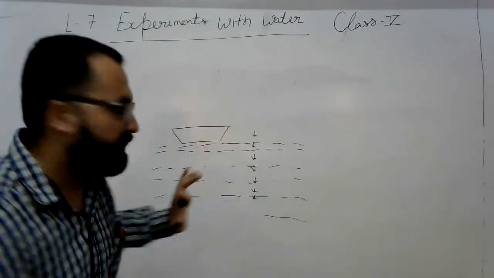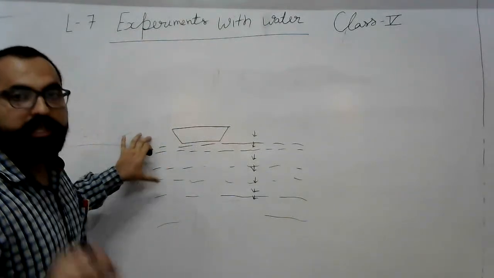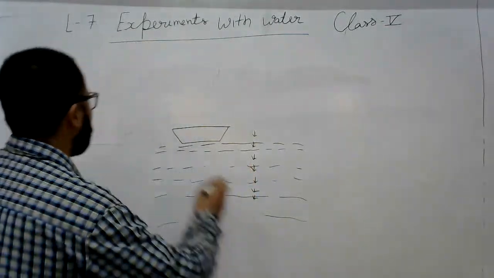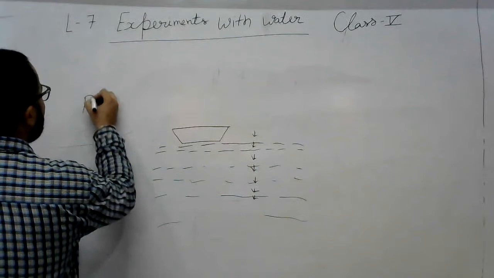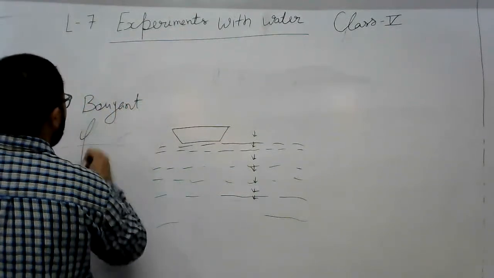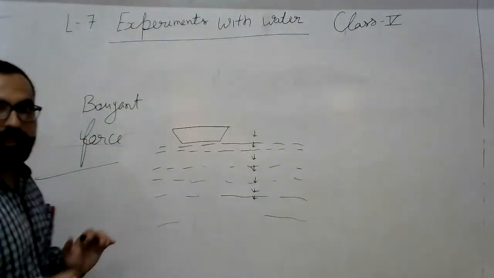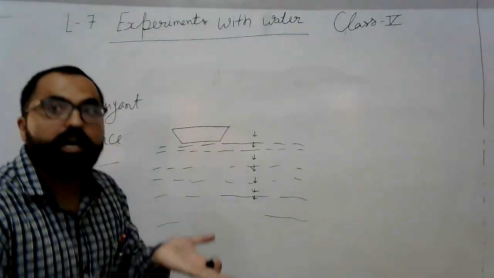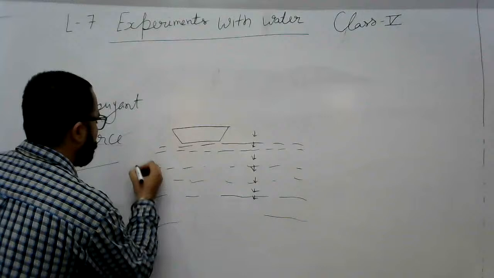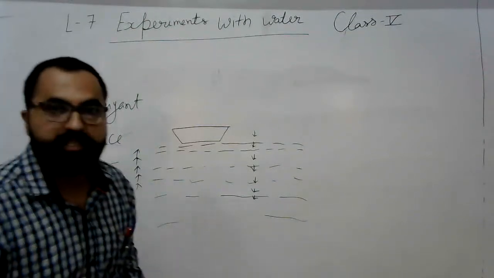But why? Because this water also has a force that is called buoyant force. The water starts pushing everything up, on the upside, like this.